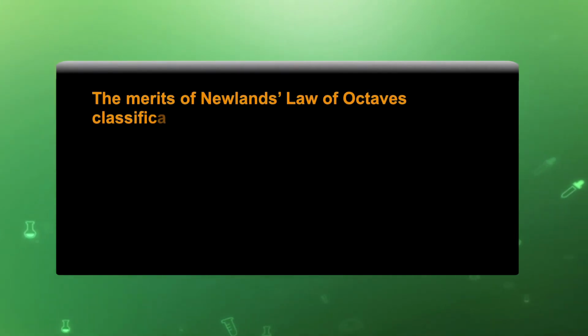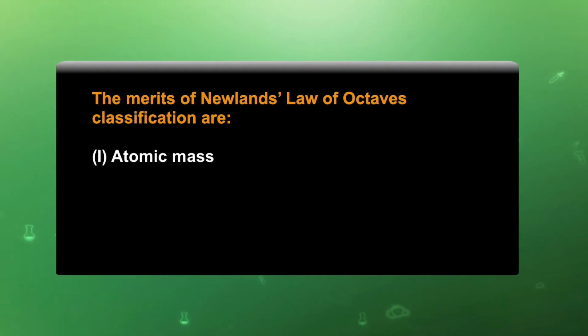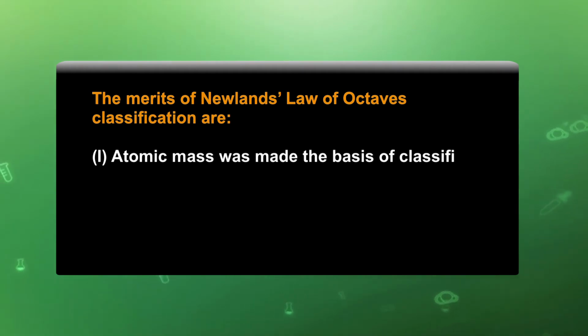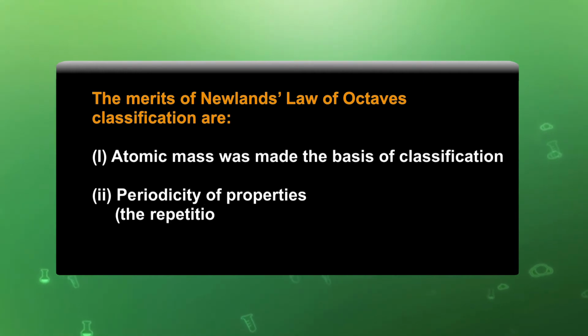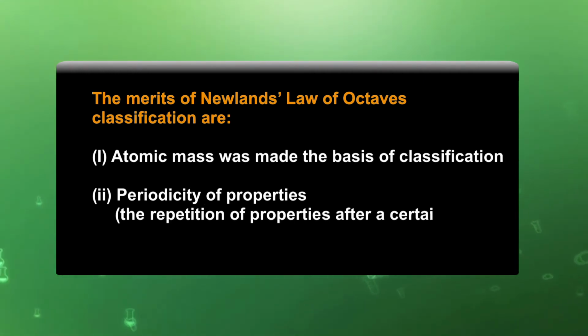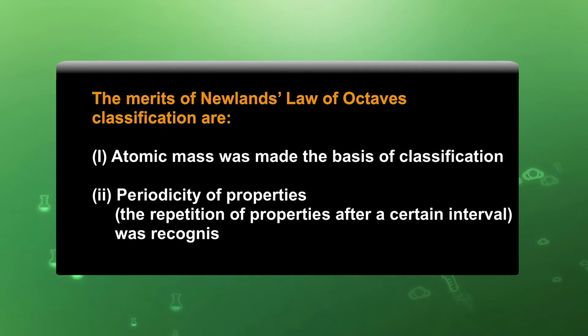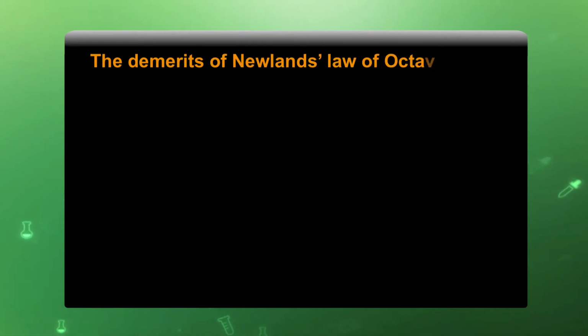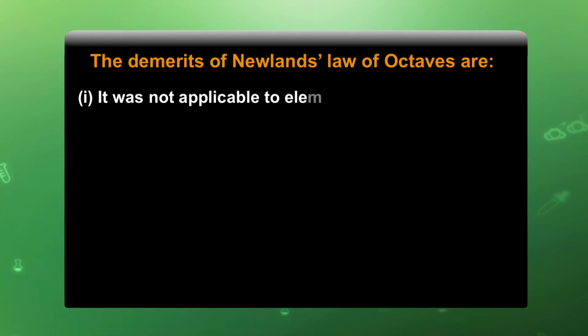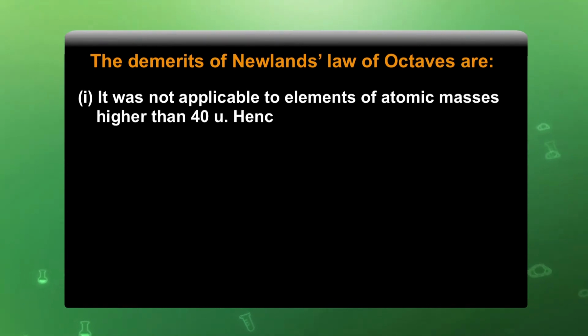The merits of Newland's law of octave classification are: atomic mass was made the basis of classification, and periodicity of properties, the repetition of properties after a certain interval, was recognized for the first time. The demerits of Newland's law of octave are: it was not applicable to elements of atomic number higher than 40.